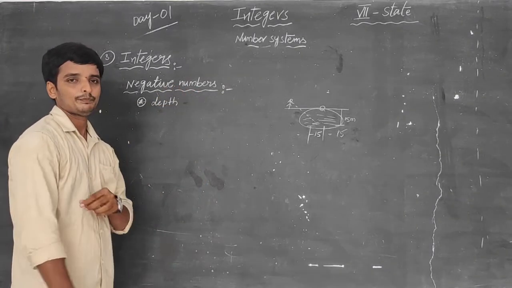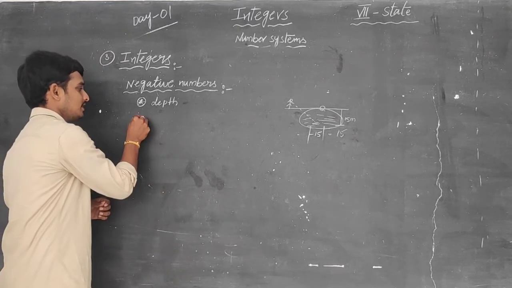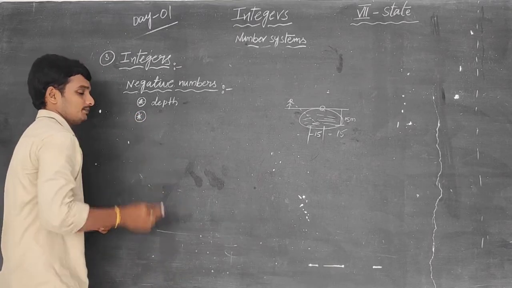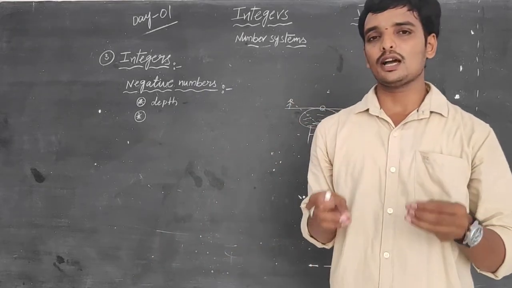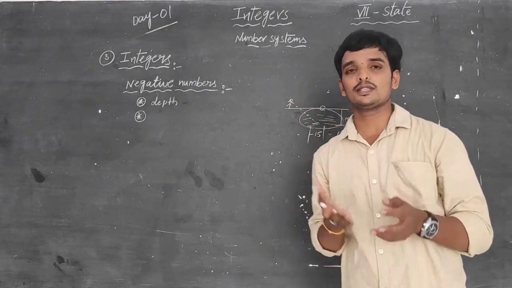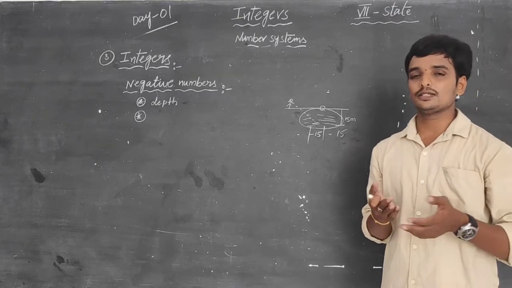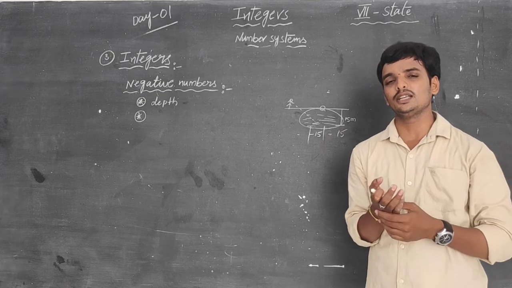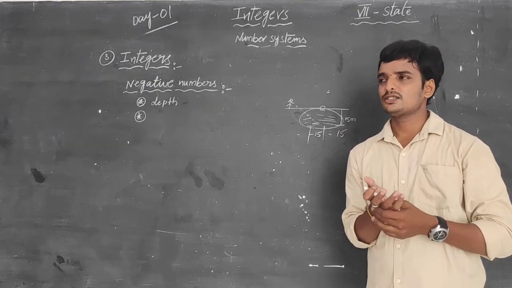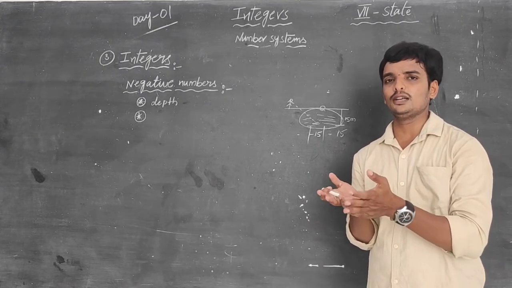Negative numbers. In the second way, if you see the temperature in our area, for example, the temperature is always positive. For example, in the summer season the temperature is nearly 40 degrees Celsius and 30 degrees Celsius. In the winter season nearly 25, 20, 30 like that.